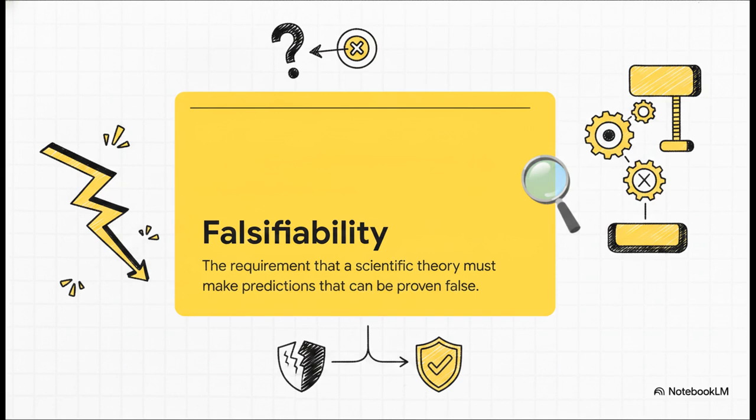For any theory to be considered truly scientific, it has to stick its neck out. It must make specific predictions that can actually be experimentally tested and, crucially, this is the most important part, potentially proven false. Vague, non-specific, or completely untestable claims, they have absolutely no place in physics. Science isn't about blindly trying to prove that you are right. It's about rigorously trying to prove yourself wrong and seeing what actually survives the test.